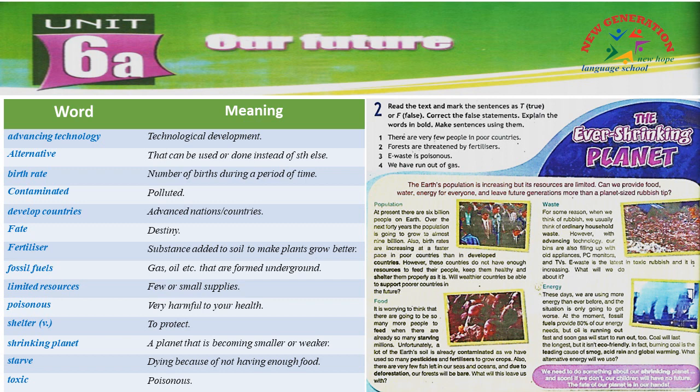Let's read here. The Earth's population is increasing, but its resources are limited. Can we provide food, water, and energy for everyone, and leave future generations more than a planet-sized rubbish tip? Let's read about the problems that our world faces nowadays. First one, population. At present, there are 6 billion people on Earth. Over the next 40 years, the population is going to grow to almost 9 billion.